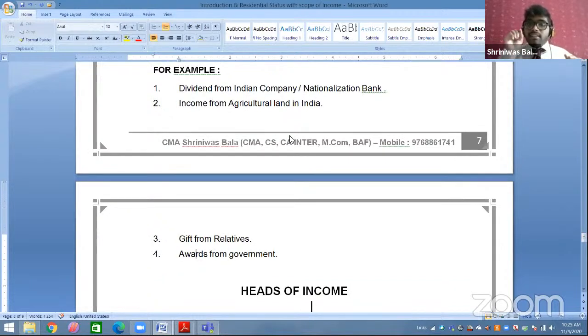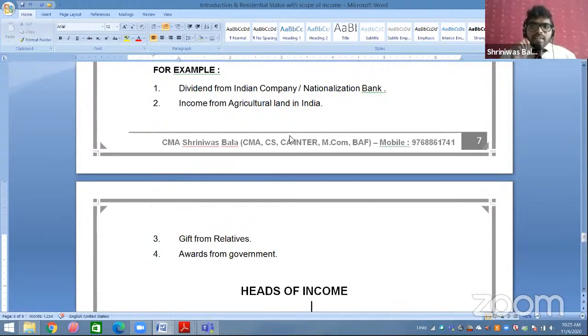Agriculture land in India is the most important word, I can say. If your agriculture land is in India, okay, then it is fully exempted. For example, I'm receiving some agriculture income from Chennai, from Lucknow, from Bangalore, from Hyderabad, from Himachal, XYZ cities or state in India. Okay, so that is fully exempted.